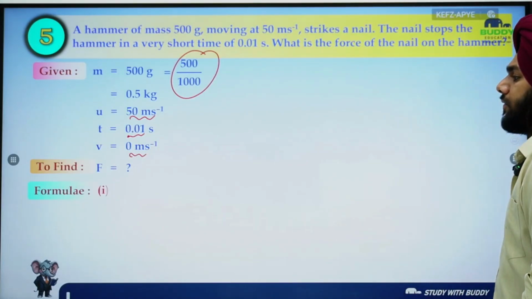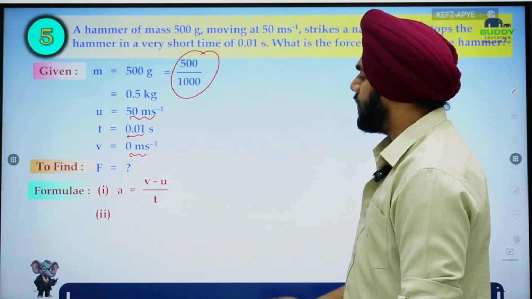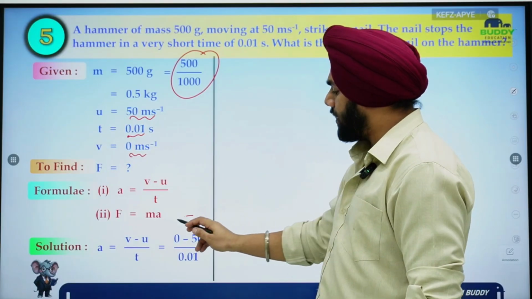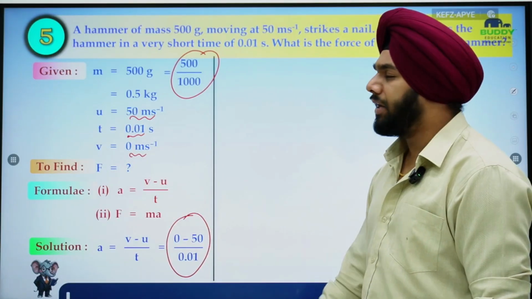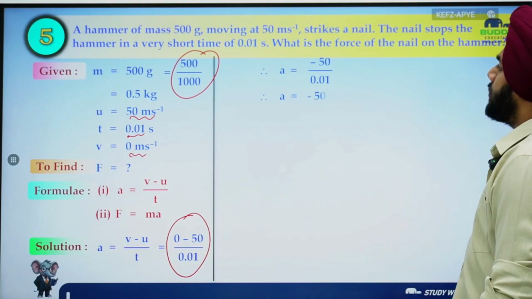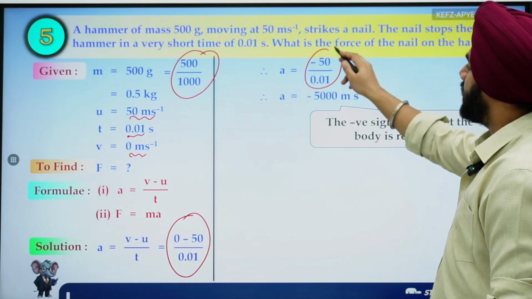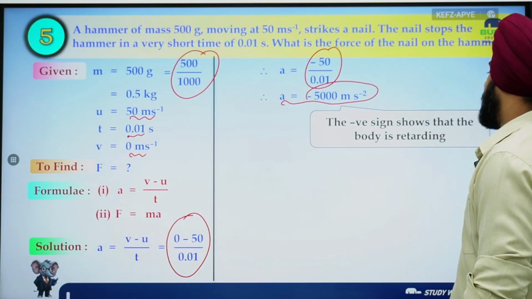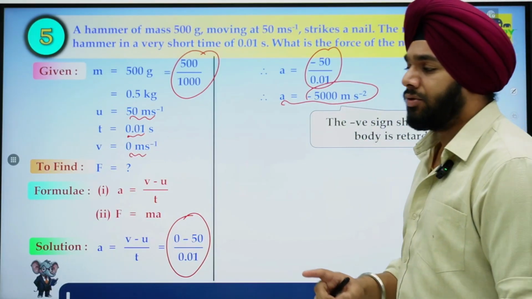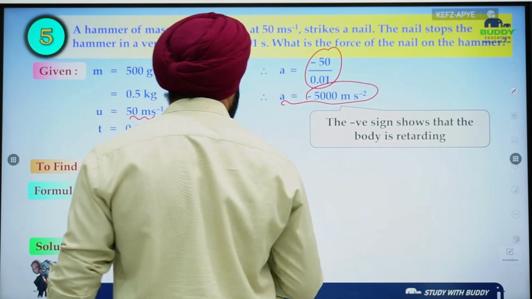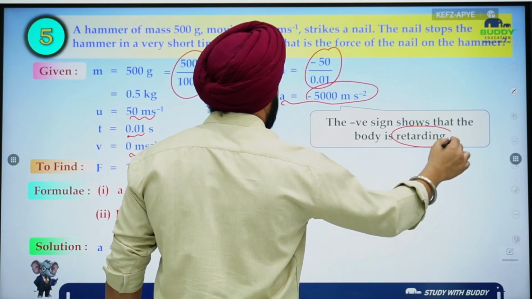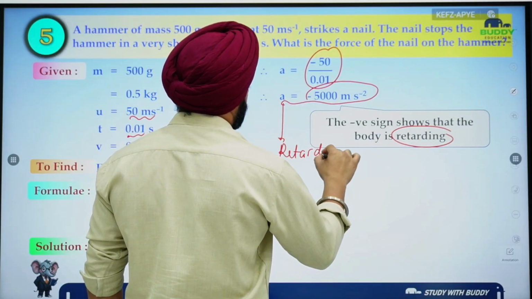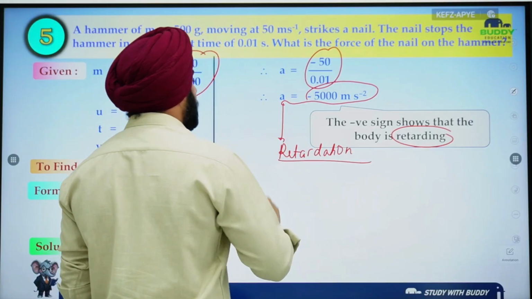Okay. To find out the force, we have the formula a = (v - u)/t, F = ma. Now we already used this. We first find out the acceleration, which we have eventually done. Right. So a = -50/0.01, or we can write acceleration is -5000 meter per second square. This negative sign shows that finally the body is stopping or it is retarding, right? Negative acceleration is basically known as retardation, or deceleration. Getting my point?